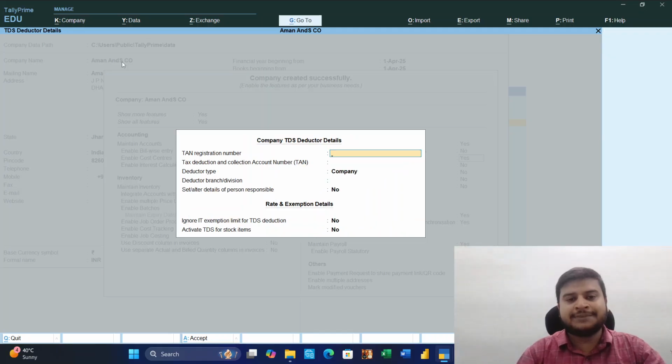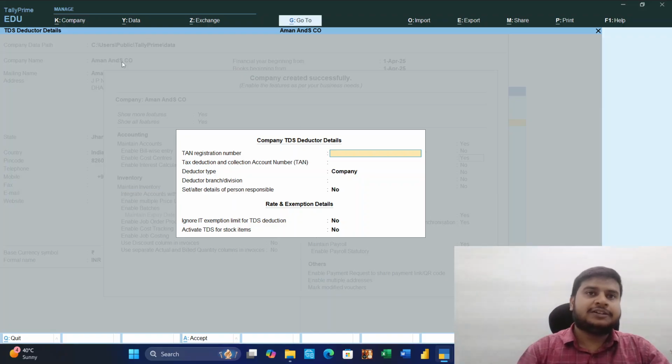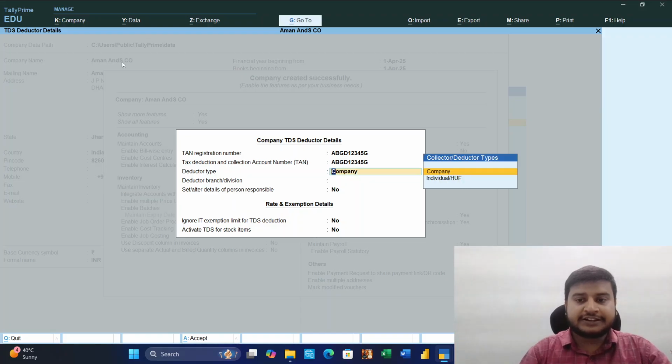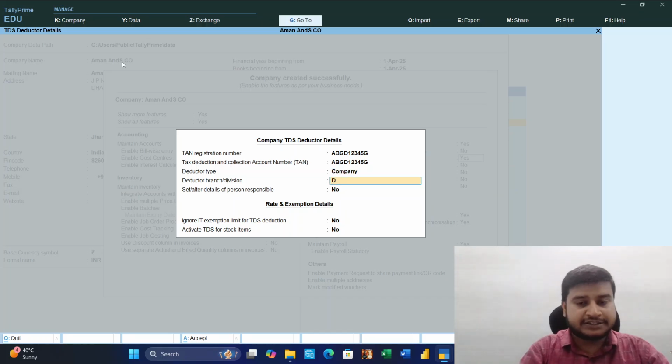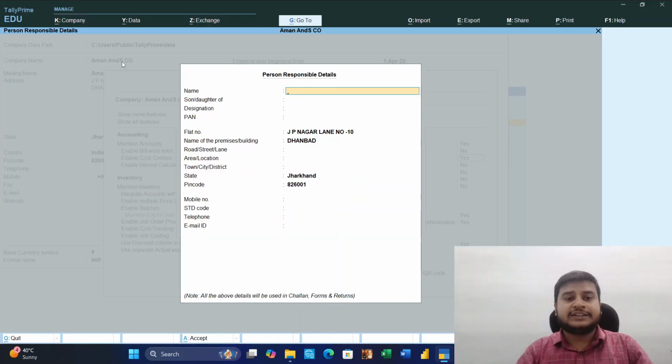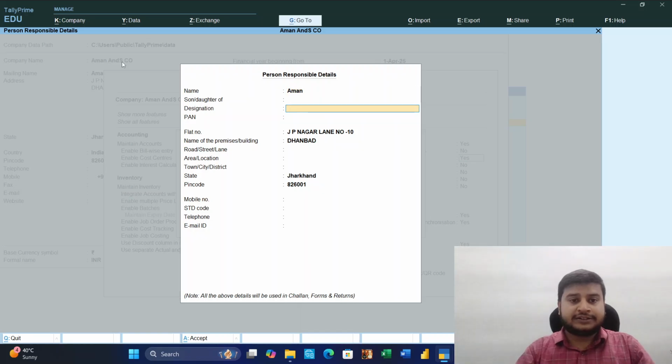We'll put the TAN number. TAN number is 4 alpha, 5 numeric and 1 alpha: A B C D 1 2 3 4 5 G. Same, A B C D 1 2 3 4 5 G. Deductor type can be company or individual, no problem. Branch, Dhanbad. Details of person responsible are very important. We can put my name only, my designation, tax officer.